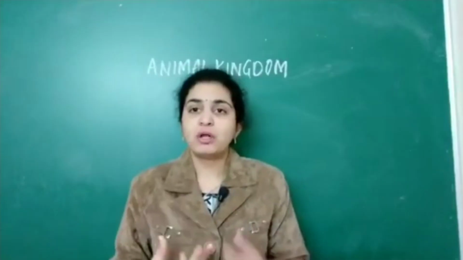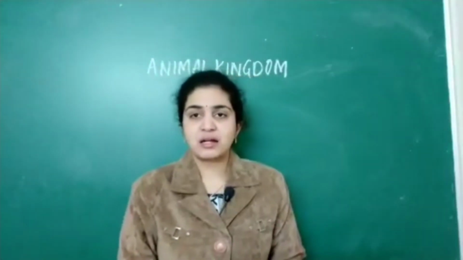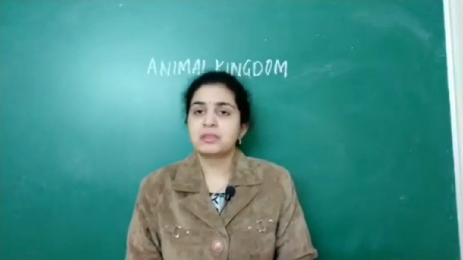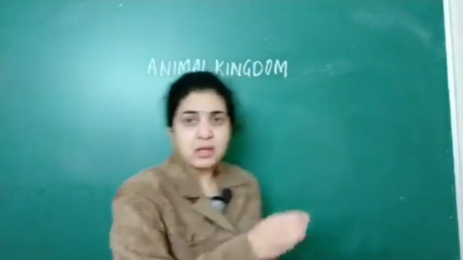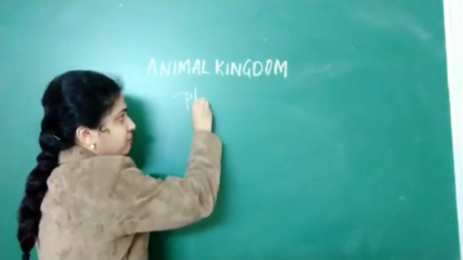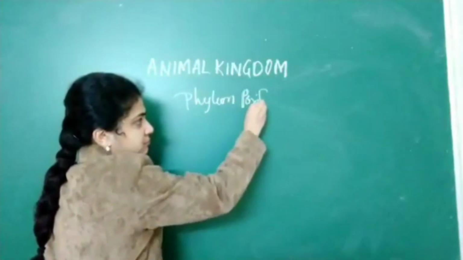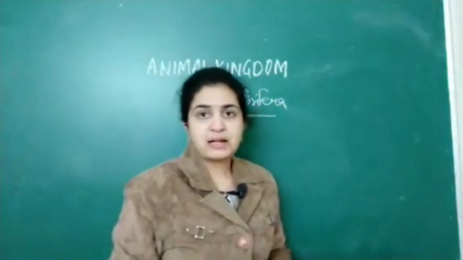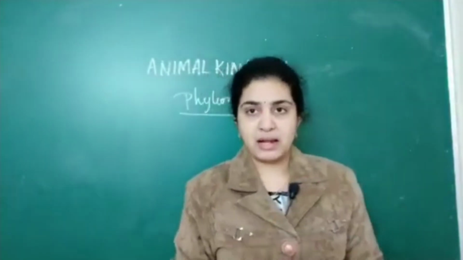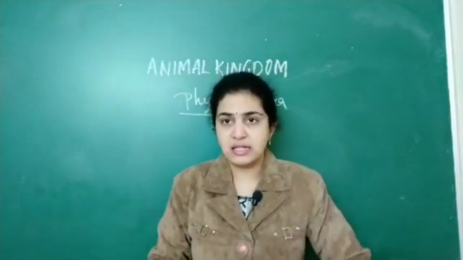In the next part, we are going to deal with the different types of phyla. Basically we have started with two phyla, phylum Porifera and phylum Ctenophora. In the phylum Porifera, what we have to remember is that they are mostly marine animals. Marine means they live mostly in water.